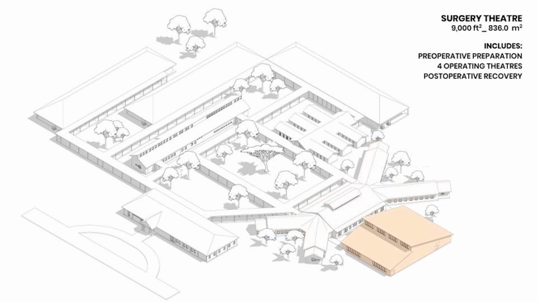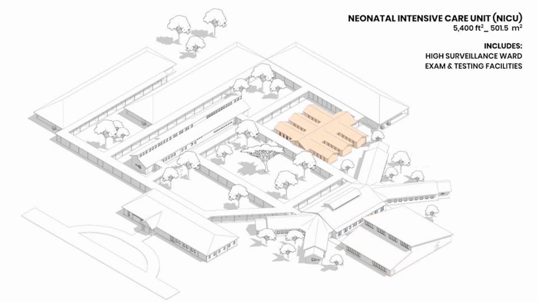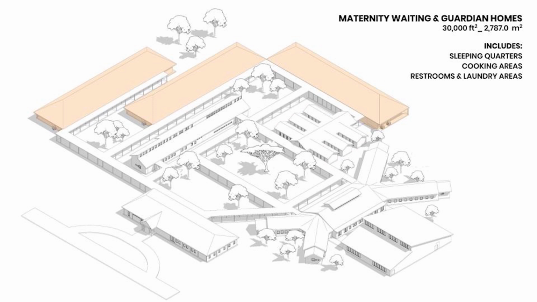Adjacent to the high-risk ward is the surgery theater, housing 4 operating theaters. In between the high and low-risk ward is the NICU. This ward is strategically placed to allow access from either delivery ward for newborn complications. Finally, the guardian and maternity waiting homes border the complex and allow for cooking and laundry areas.